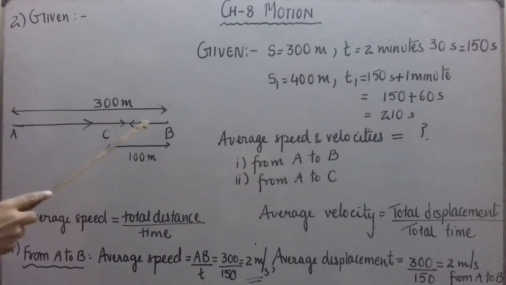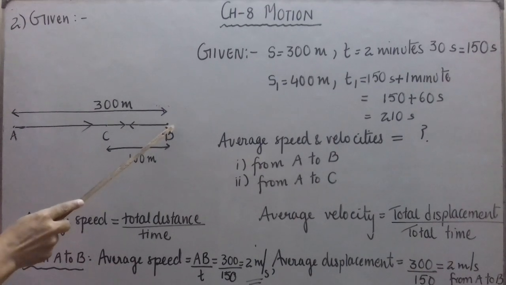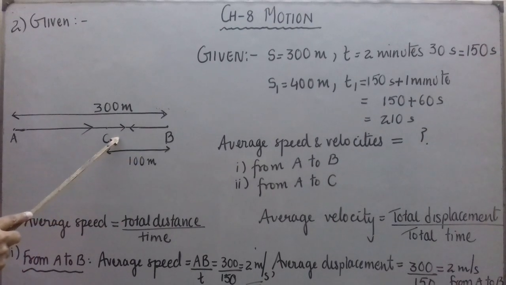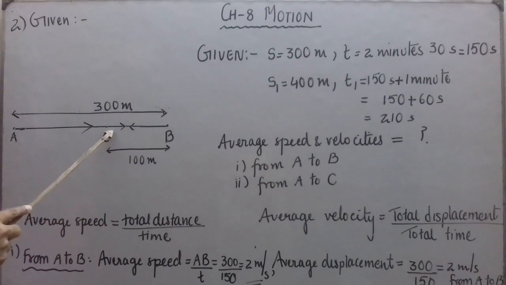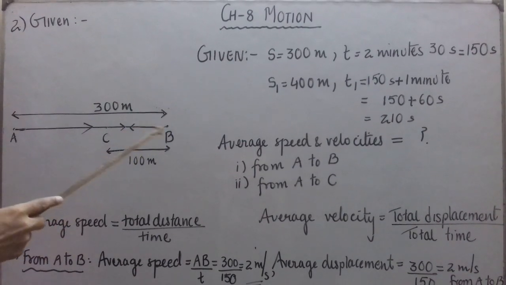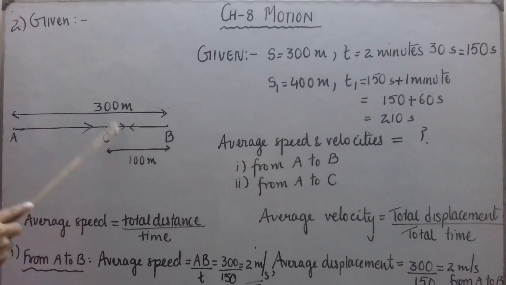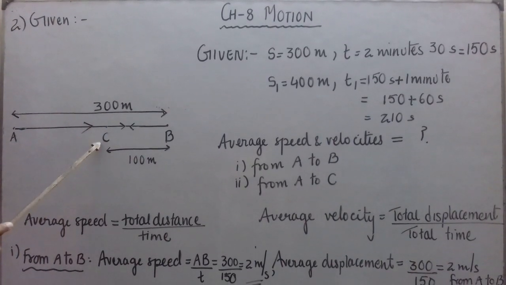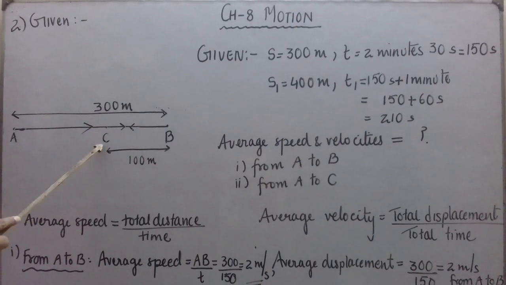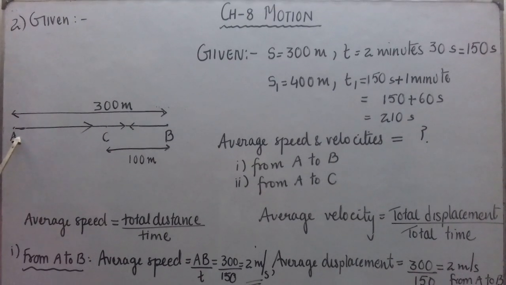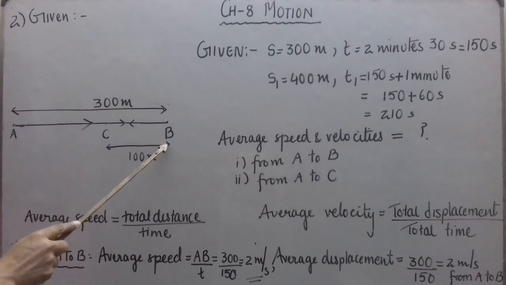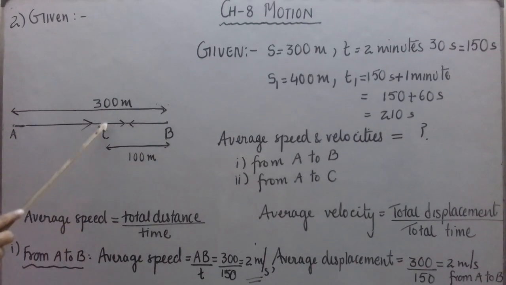And then, after reaching B, he turns around and jogs 100 meters back to point C in another 1 minute. So first he goes from A towards B in 150 seconds. Then from B he jogs back and reaches C. Where is C? It is 100 meters away from B, in another 1 minute. It means if he has taken 150 seconds to move from A to B, then he takes 60 seconds more, 1 minute meaning 60 seconds.